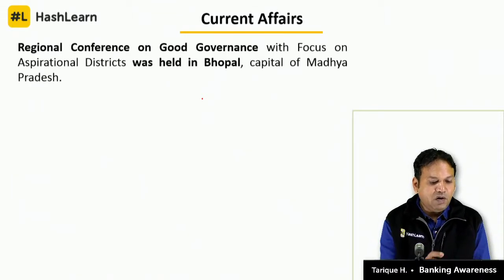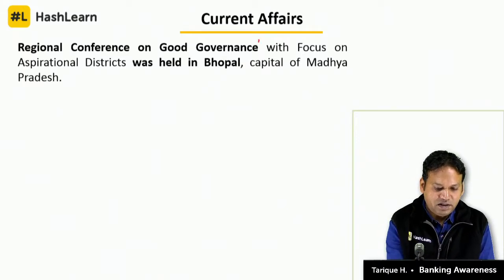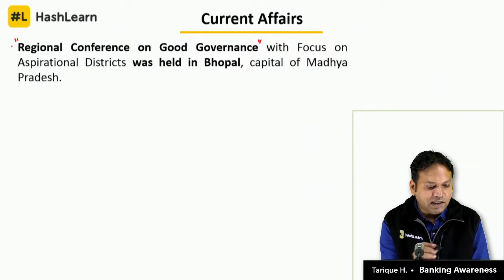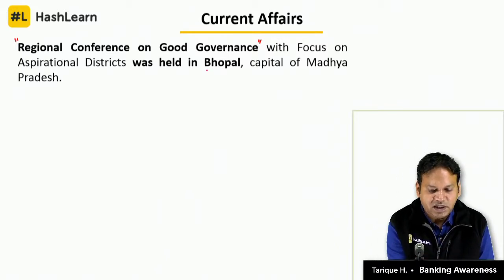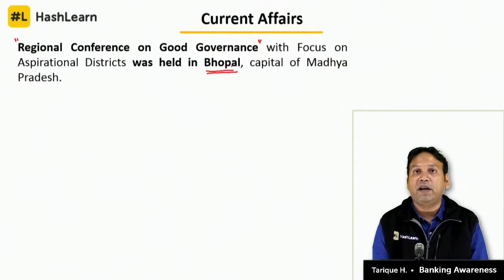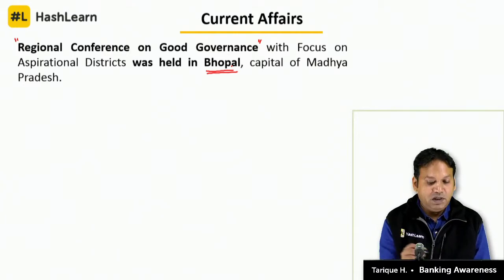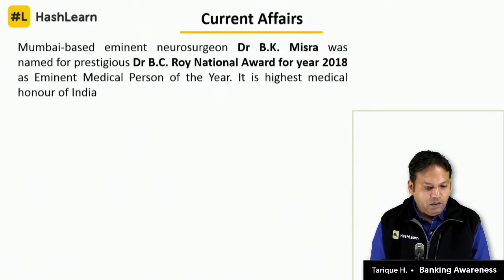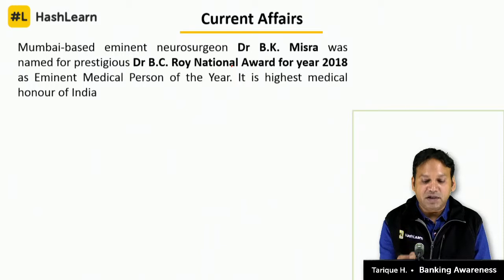Next is Regional Conference on Good Governance. Regional Conference on Good Governance with focus on aspirational districts was held in which city of India? The answer will be Bhopal. ऐसे क्वेश्चन बन सकता है. In which city was the Regional Conference on Good Governance organized? The answer is Bhopal.